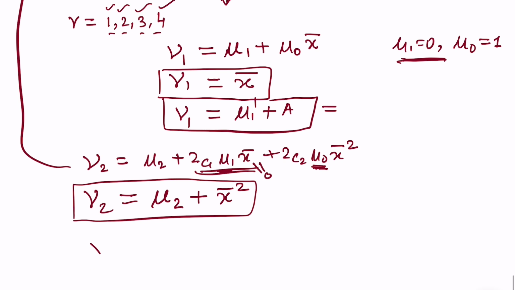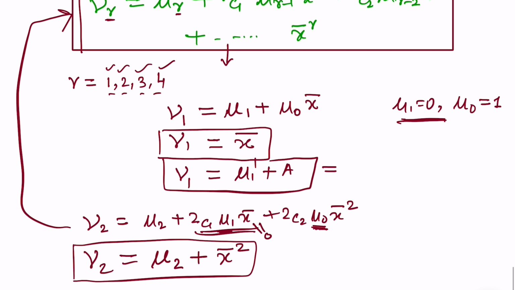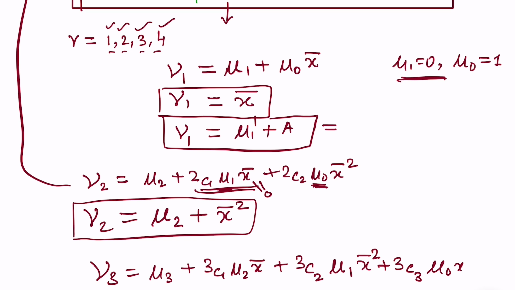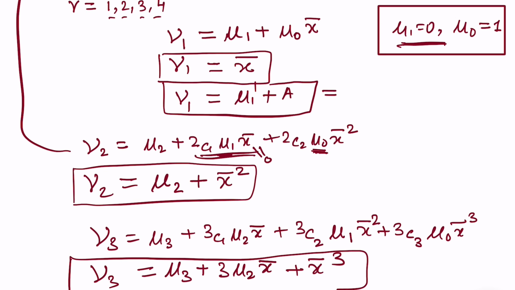Okay, let us move to nu 3. Let us put again in the same formula. We'll get mu 3 plus 3c1 mu 2 x bar plus 3c2 mu 1 x bar square plus 3c3 mu naught x bar cube. Let us put the values of mu 1 and mu naught as we had written here, and we'll get mu 3 plus 3 mu 2 x bar plus x bar cube, and this is the relation between the third moments.